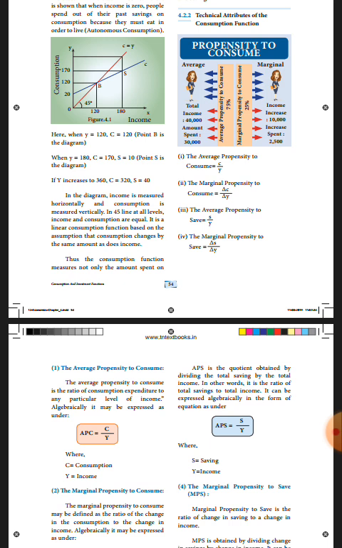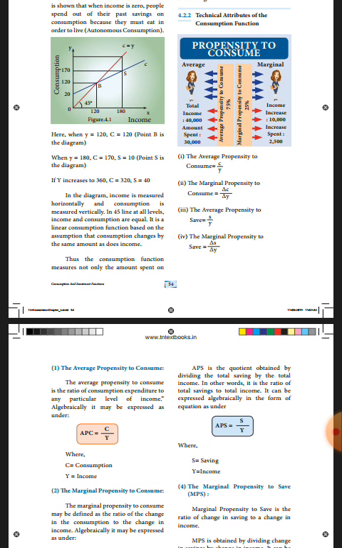APC, average propensity to consume. The formula is C by Y. C refers to consumption, Y refers to income. MPC, delta C by delta Y, change in consumption by change in income. Delta C refers to change in consumption, delta Y refers to change in income.